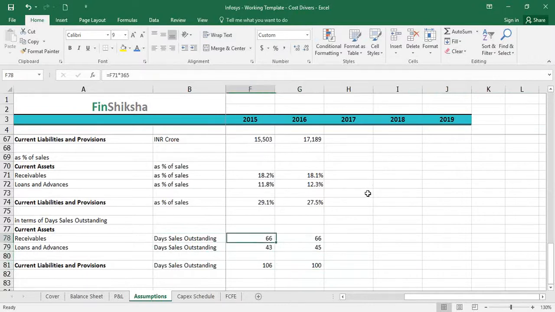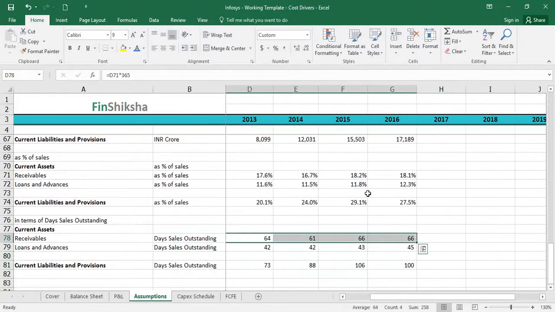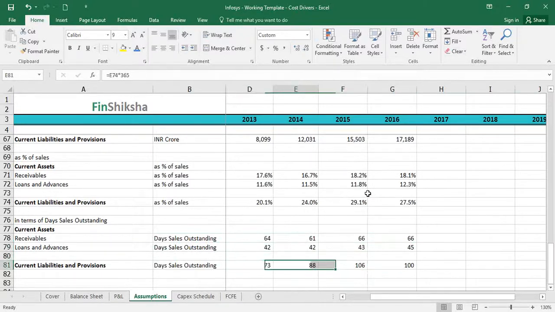We see a broad trend that exists in the first two headers very clearly: around 2 months of receivables, around 1.5 months of loans and advances. And here we have to figure out what happens. But if we assume an average of the last 3 years where they jumped, that's about 100. So about 100 days of sales is current liabilities and provisions. Once we assume these for the next year, we would have our current assets and current liabilities numbers fixed, right?